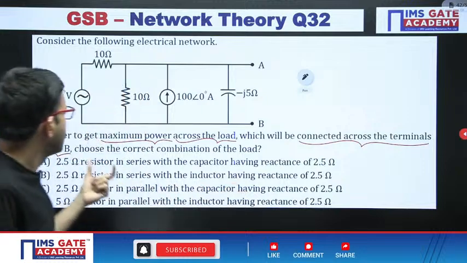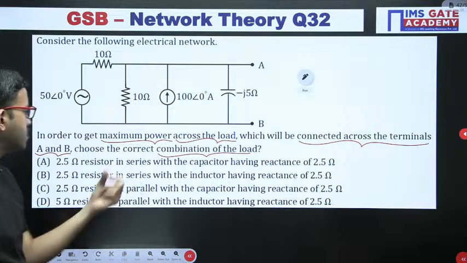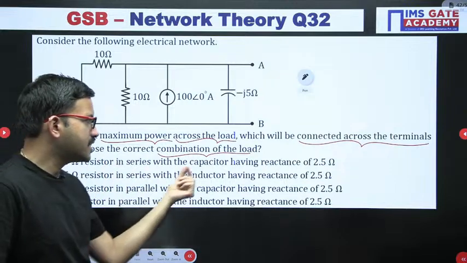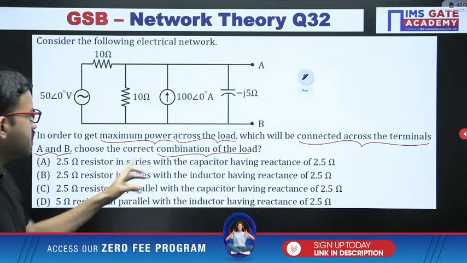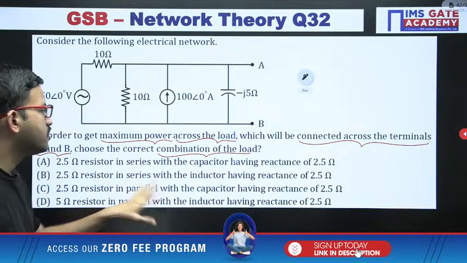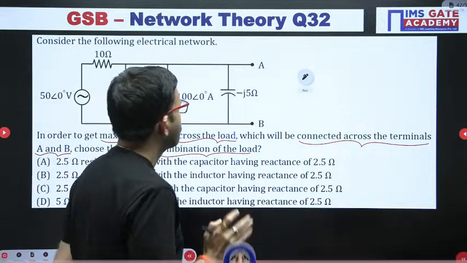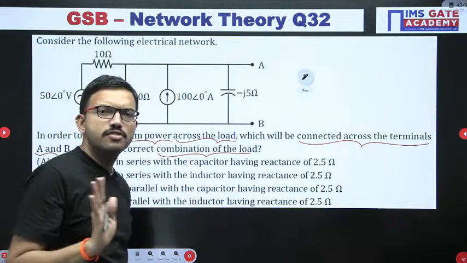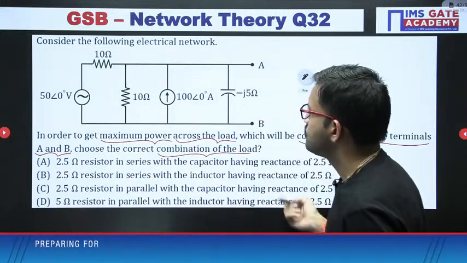Okay, so that we have to find out. That's all. So for that you are having choices. You can observe you are having resistor in series with capacitor, or resistor in series with inductor, or parallel combination of resistor and capacitor, or parallel combination of resistor and inductor. Okay, so before deciding among these four choices which one is correct, very simple,